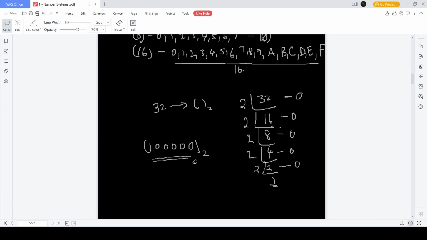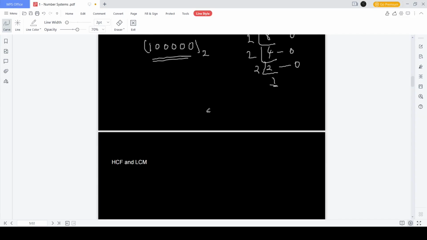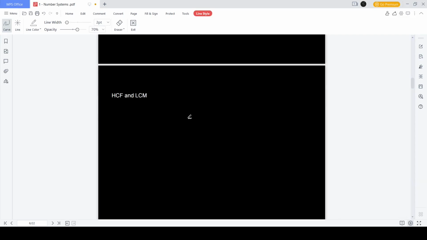So whichever number system you want to write a number in, divide by that number. If I wanted octal, I would divide by 8. If I wanted hexadecimal, I would divide by 16 and note down the remainder accordingly. Okay, fine. Now we go to LCM and HCF. So LCM is nothing but least common multiple.